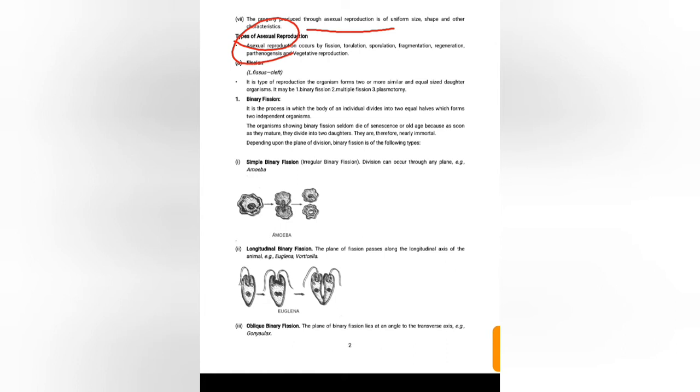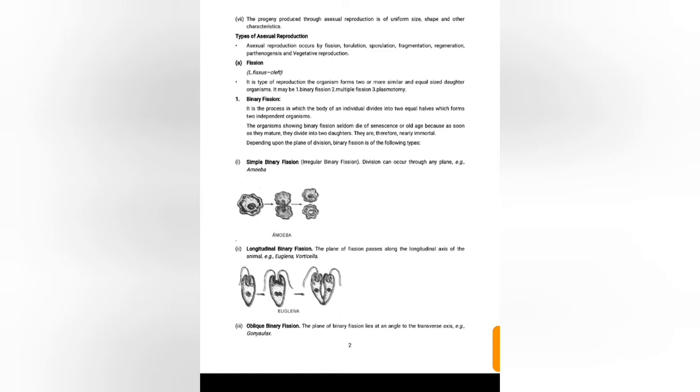Some of the asexual reproduction types are here: fission, sporulation which occurs through spores, budding, fragmentation, regeneration, parthenogenesis, and vegetative reproduction. What is fission? Fission is of two types, that is multiple fission and binary fission.